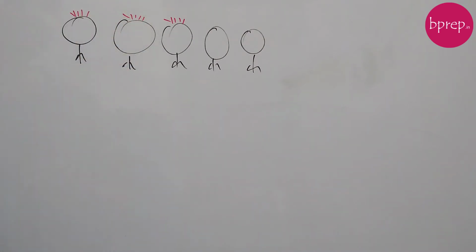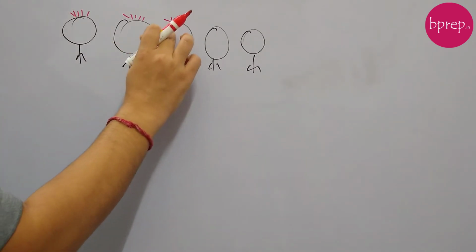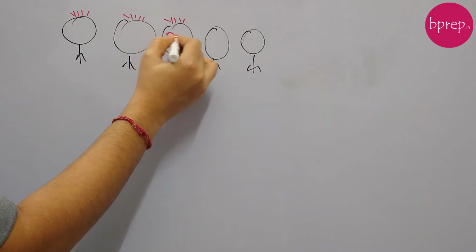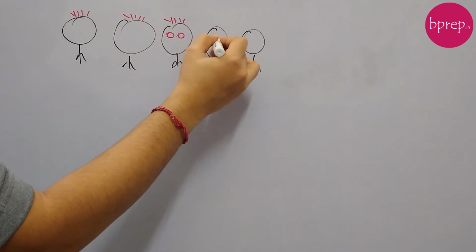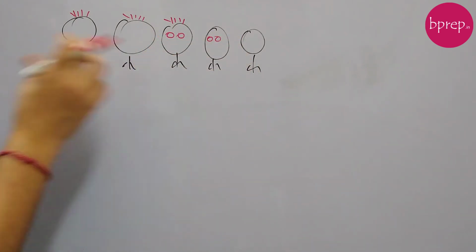So some people are having brown hair in the town, and 30% of the people have brown eyes. So anyone can have brown eyes. Let's say this guy is also having brown eyes and this guy is also having brown eyes, because 30% people are having brown eyes.